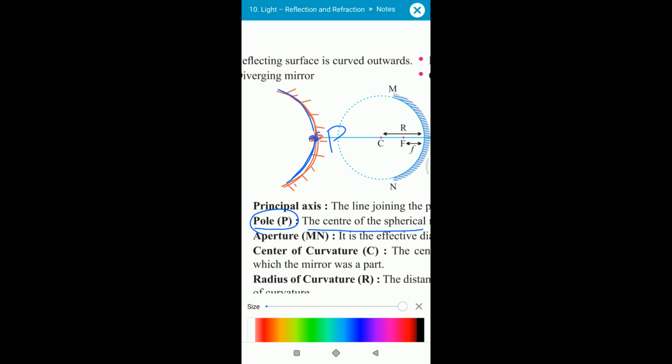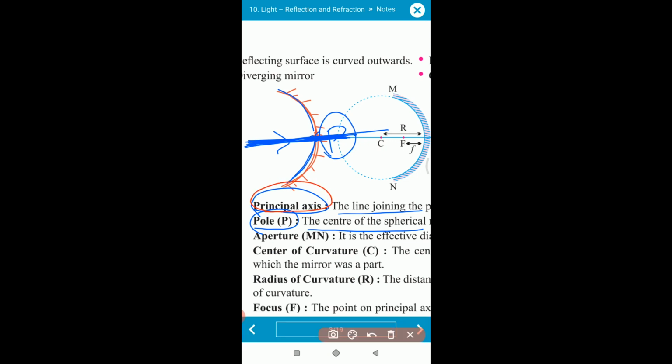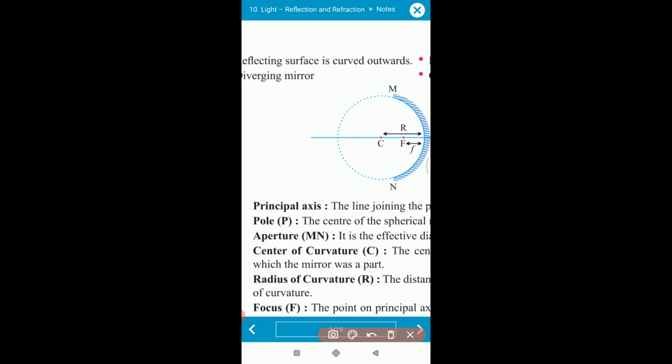Understood? Now the second terminology. The line which passes through the pole, the midpoint of the mirror, is called the principal axis.